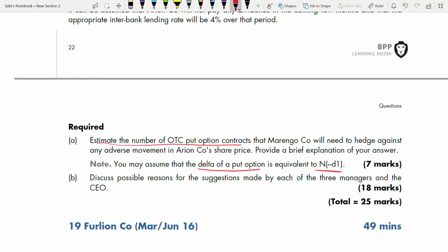B. Discuss possible reasons for the suggestions made by each of the 3 managers and the CEO. So 3 managers and the CEO made some suggestions. You need to discuss the reasons for those suggestions, and it is for 18 marks. By the way, in your paper, you will not get a question like this, just an 18 marks theory question. This was asked before, before the 2018 paper, but now the syllabus has changed. Still, we can go through the answer just to get the points. In case you are asked this question, maybe for 5 marks or 7 marks or 10 marks, you should be able to get the points.